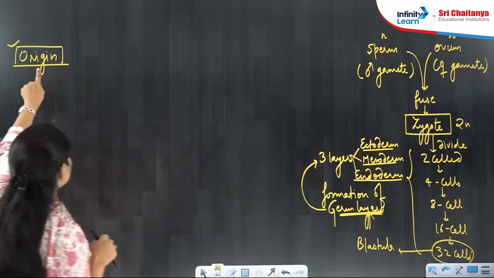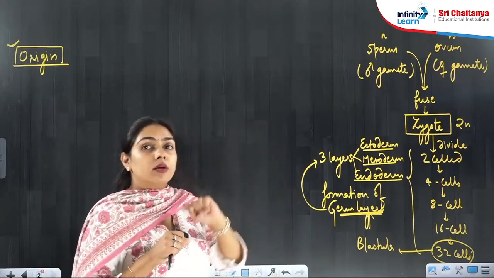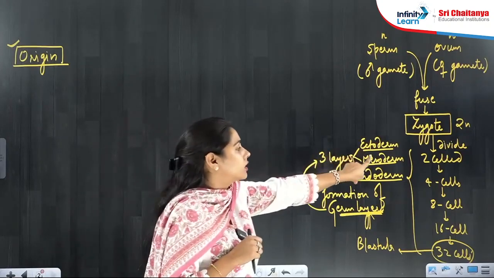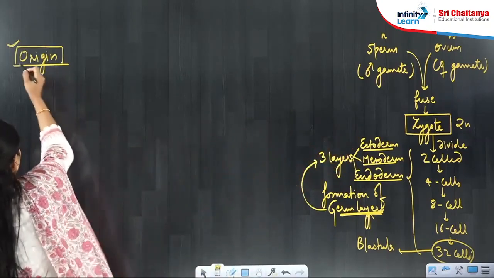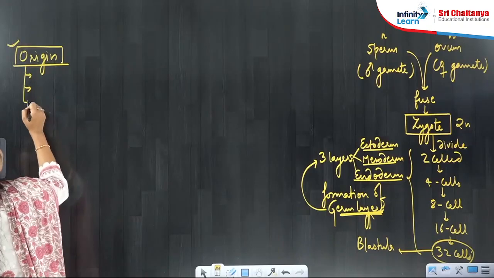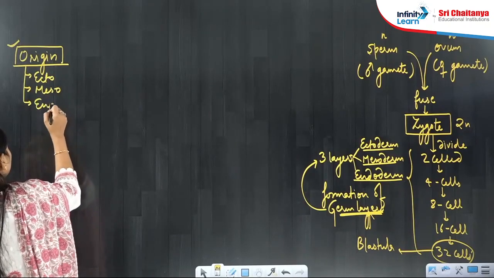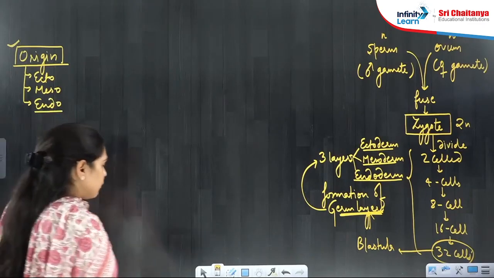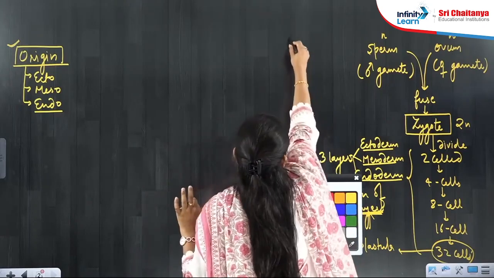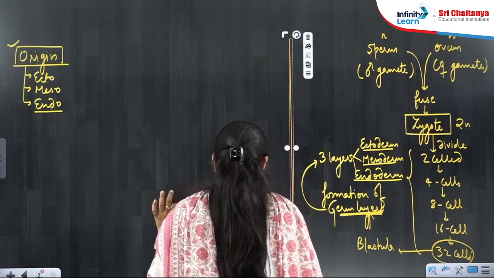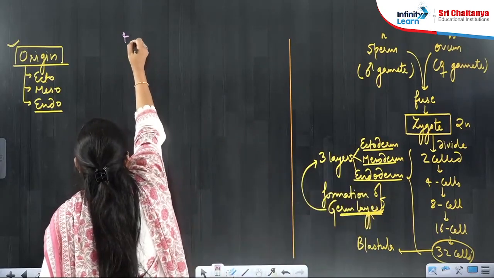Now if I will tell that the epithelial tissue origin is ectodermal or mesodermal or endodermal, you will understand ectoderm, mesoderm, endoderm. So now you understood by the origin. Whenever we are talking about the origin, we are talking about ectoderm, mesoderm, and endoderm. So we have 4 types of tissues, beta. What are the 4 types of tissues we have?